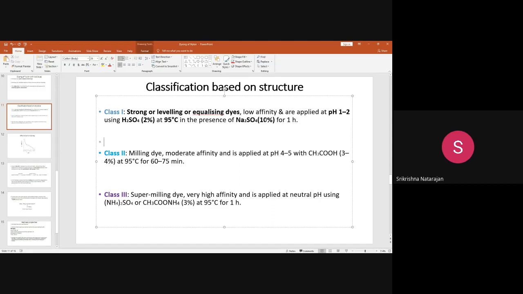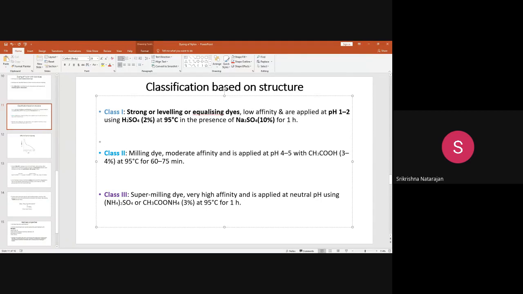This is important, because what will happen if, for a low affinity dye, you are using a pH of around 1 to 2? The strike rate will be very high. Strike rate means the dye will very fast go and attach to the fiber. At that time, some portions of the fiber will get dyed, and some portions will not get properly dyed. So it will not give you a level dye. In order to get level dyeing, you have to control the strike rate. For that, you need to add an electrolyte, which is sodium sulfate. That is 10% sodium sulfate, added for 1 hour at 95 degrees centigrade.